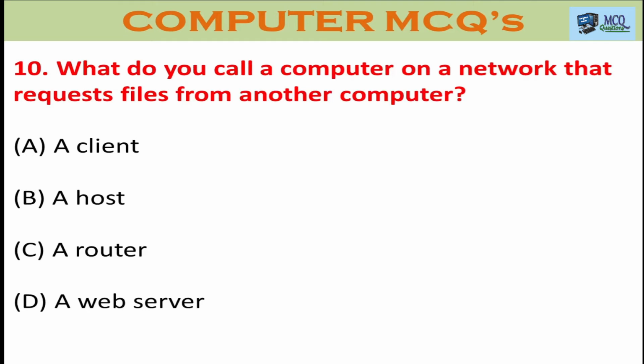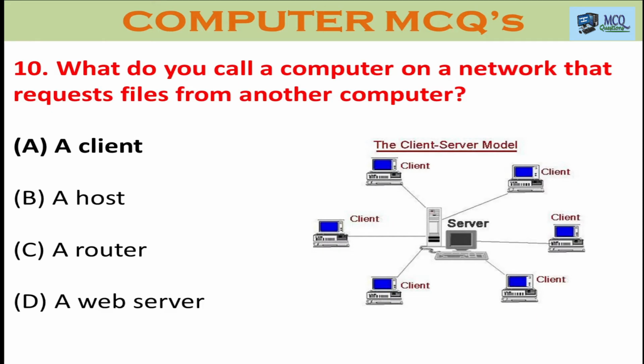Question number 10. What do you call a computer on a network that requests files from another computer? Option A a client, option B a host, option C a router, and option D a web server. The right answer is a client. Every computer connects to the server as a client.